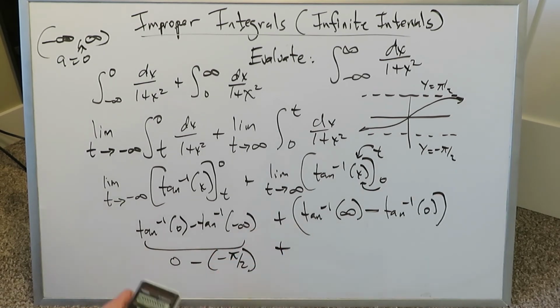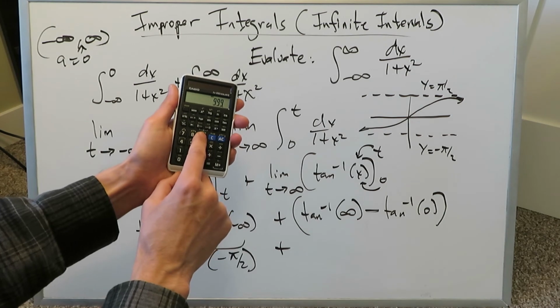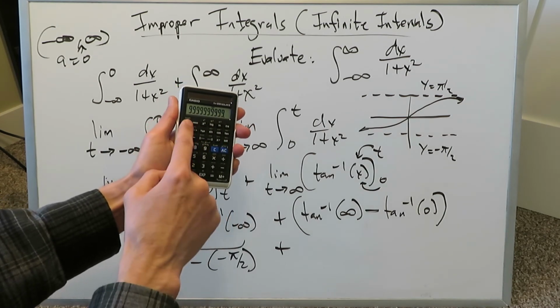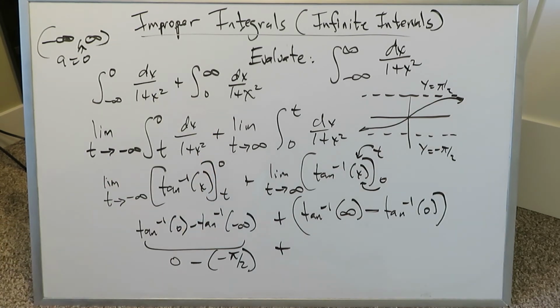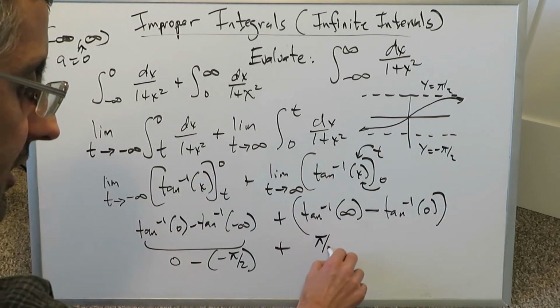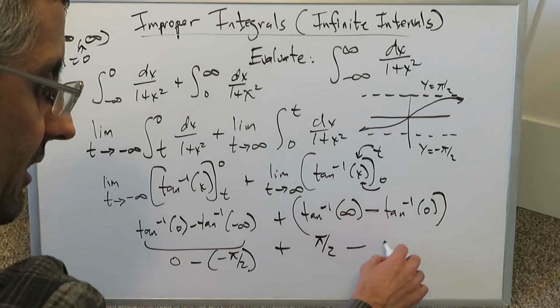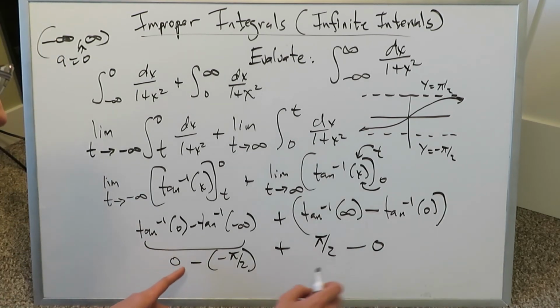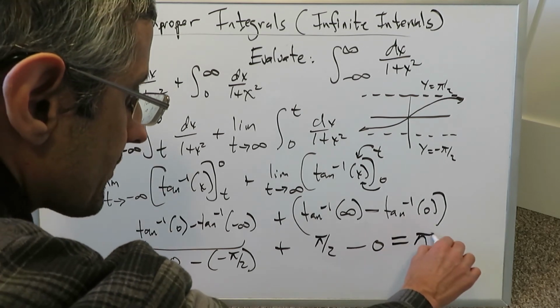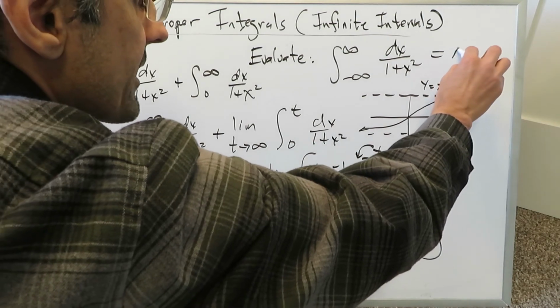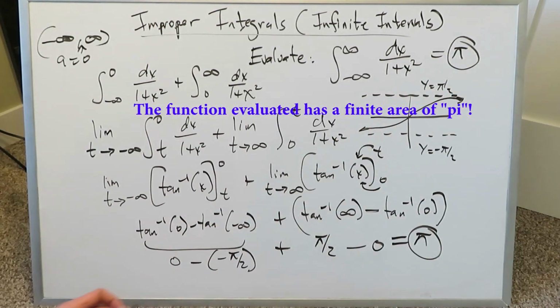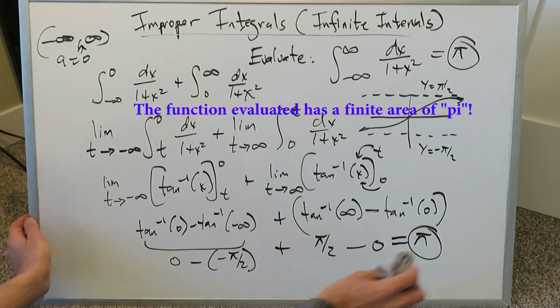Now let's do inverse tan of infinity. Here again, we can just put all the 9s you can on your screen and then do inverse tan, and you'll get 89.999, which is a positive pi over 2. We'll bring this positive pi over 2 over here. Then inverse tan of 0 from here is already a 0. We're seeing a positive pi over 2 plus a positive pi over 2, and our answer in terms of limit evaluation is pi, and that right there is our final answer, and we'll put a pi over here.